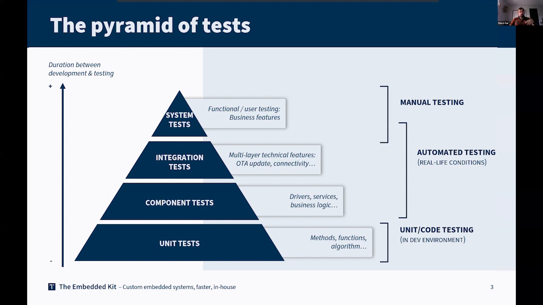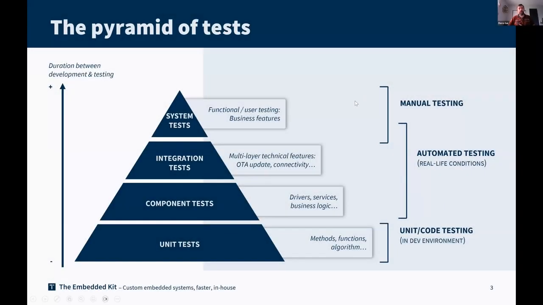One last interesting piece of information to share: at the bottom of this pyramid, you can discover a bug very early. If you discover a bug during system testing, the time between when you write the code and when you discover the bug could be really long. Fixing a bug in code that you have just written a few days ago is easy. Fixing a bug in a complex global system that you developed a few months ago could become more and more complex, and so more and more expensive for the development team.